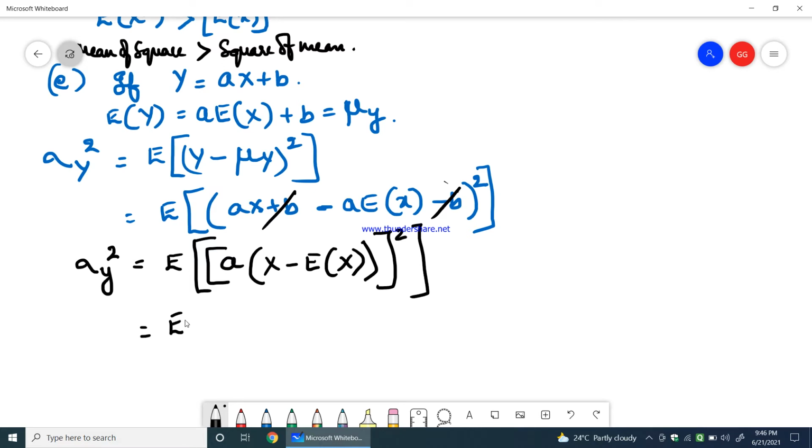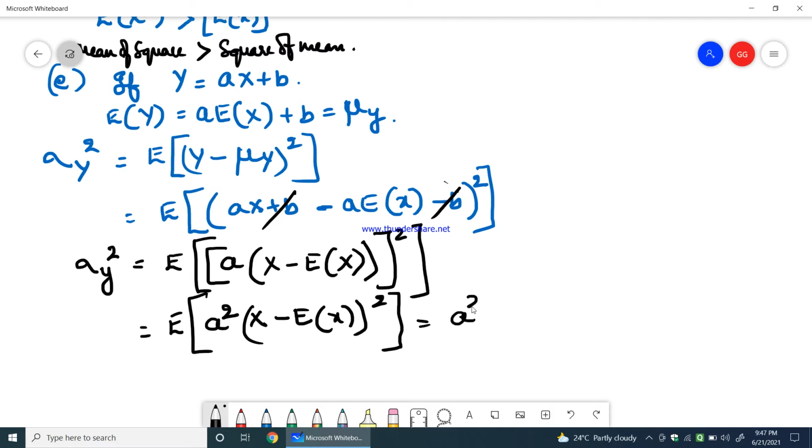Therefore E of, this a, I'll take it outside, a square into X minus E of X the whole square. Now the expectation of a constant multiplied by any variable, that constant I can take outside, which is equal to a square into E of X minus E of X the whole square. Now what is this?